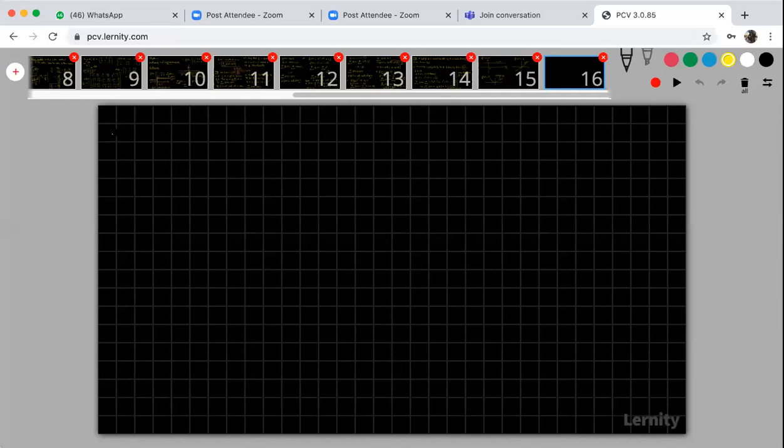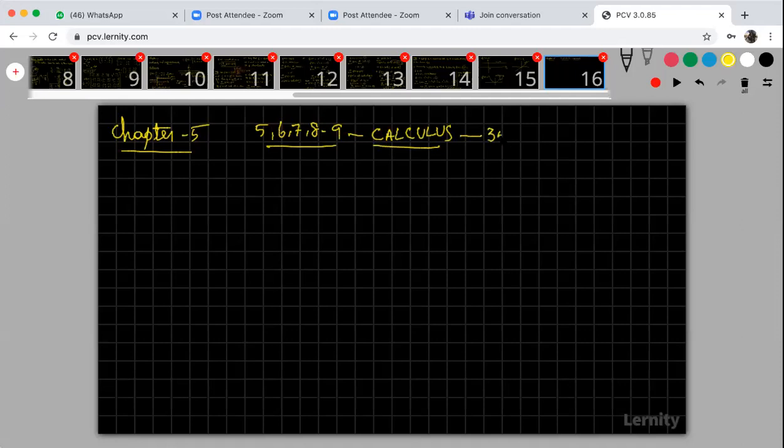Now we are going to enter chapter number 5. These chapters 5, 6, 7, 8, 9, these 5 chapters are called calculus. In these 5 chapters, that means in this calculus, 35 marks will come in your board exam out of 80.